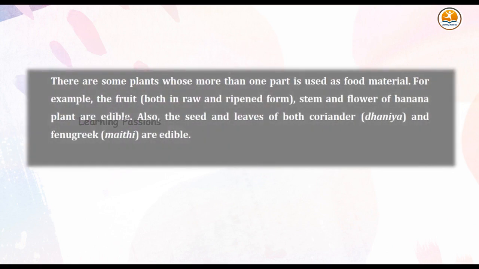There are some plants whose more than one part is used as food material. For example, the fruit, both in raw and ripened form, stem and flower of banana plant are edible. Also, the seed and leaves of both coriander, dhania, and fenugreek, methi, are edible.